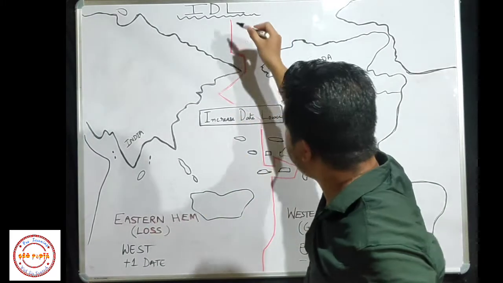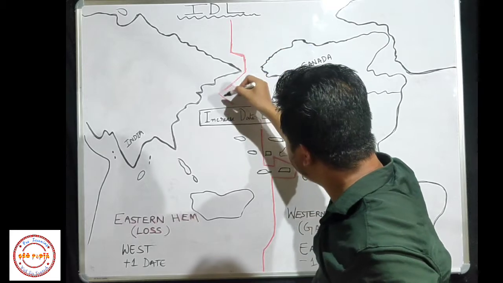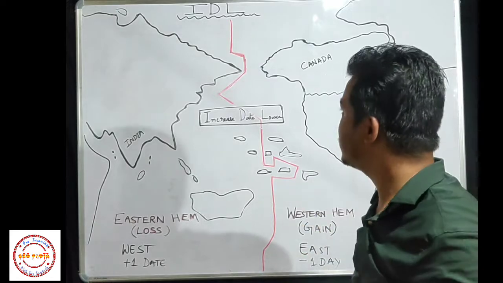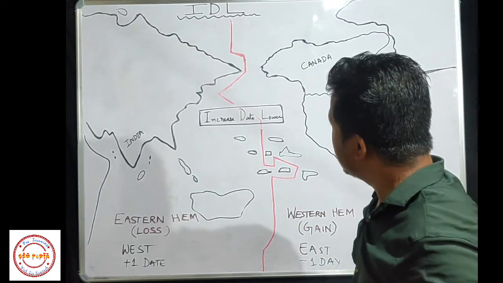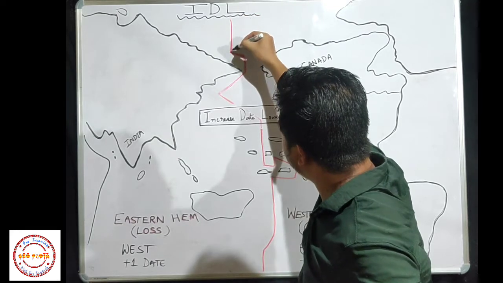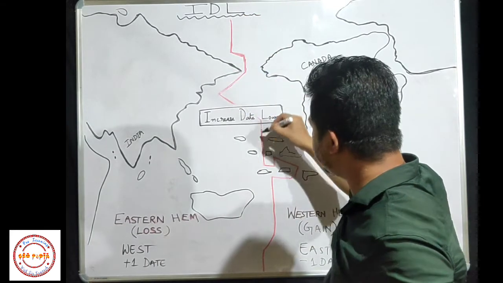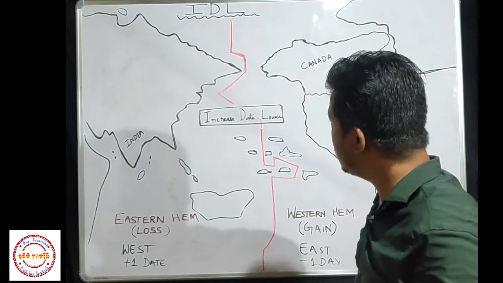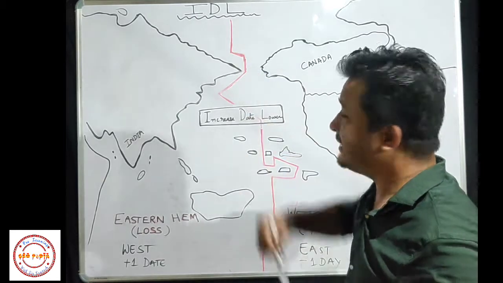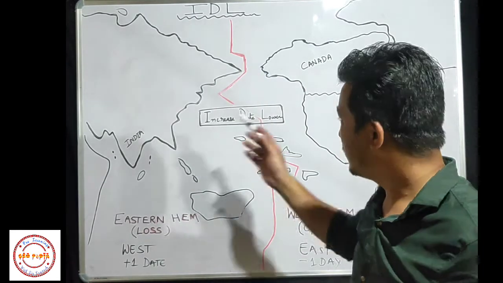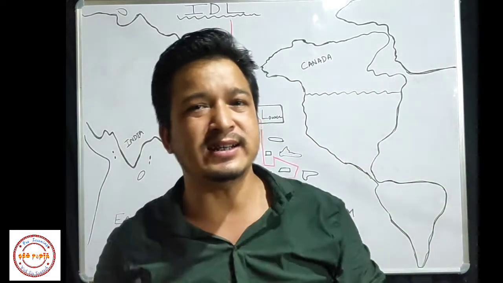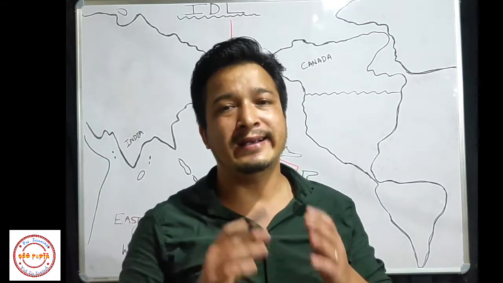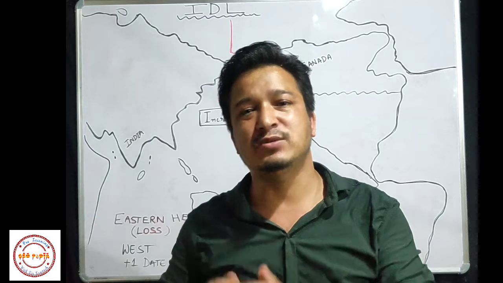So this line here, you can see this red line, this is the international date line. From this line, the date changes. This is 180 degrees. From here it starts straight, then it is deviated. It means it is like a curve, changing its direction. So students, why is this international date line so zigzag? This is a very important question. This question may be asked in your examination: why is the international date line not straight along the 180-degree longitude?